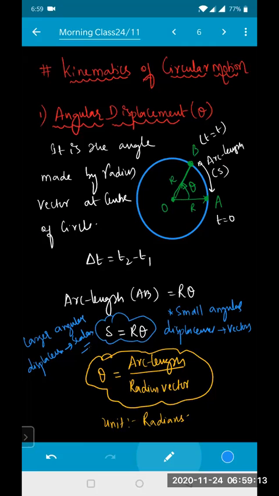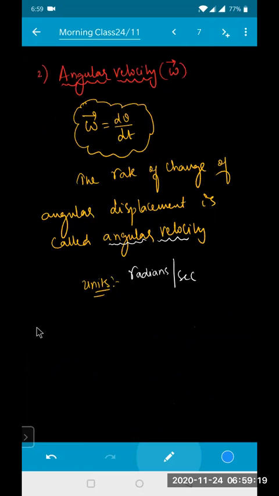Theta is measured in degrees and radians. Keep a note here: theta is measured in degrees or radians.